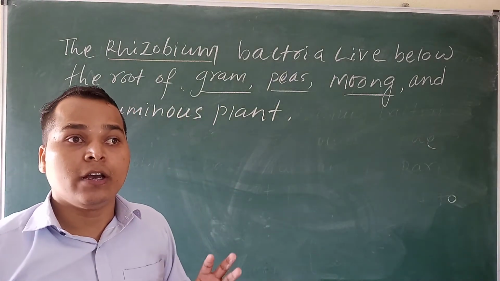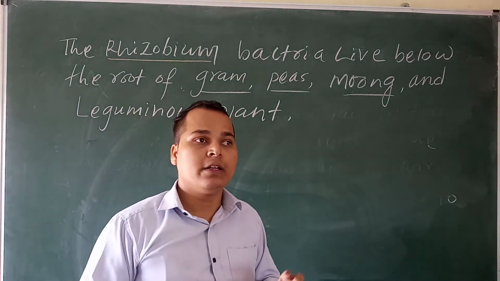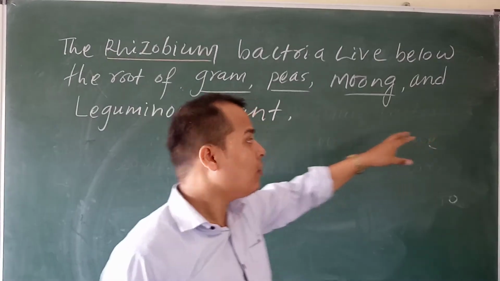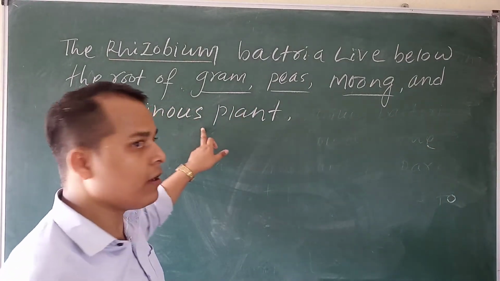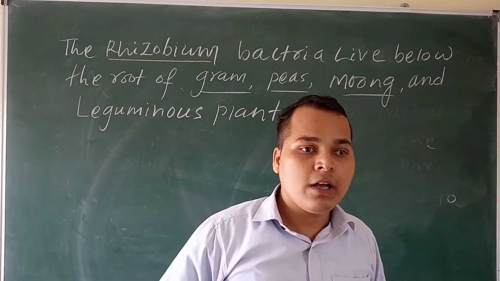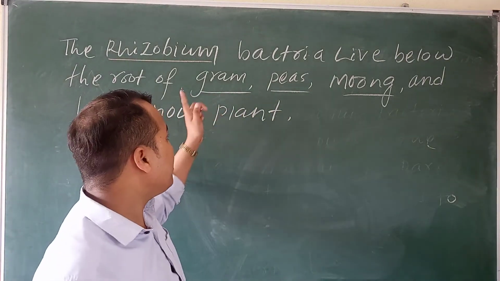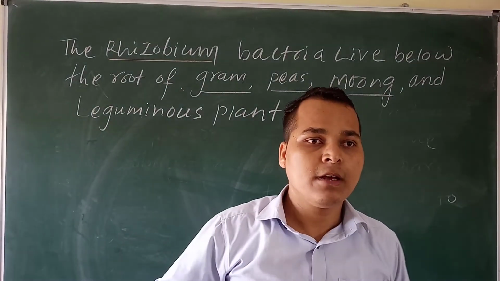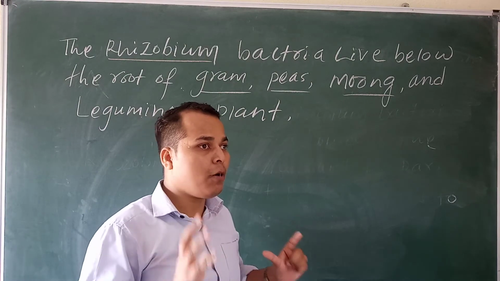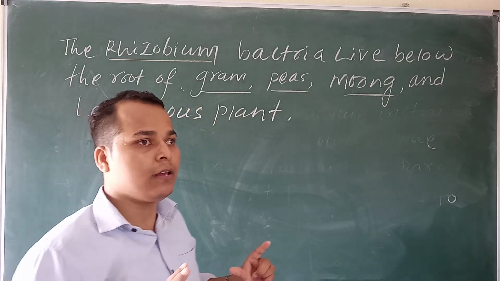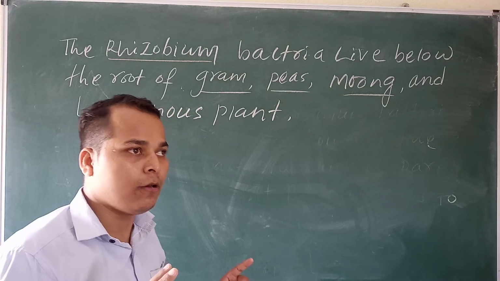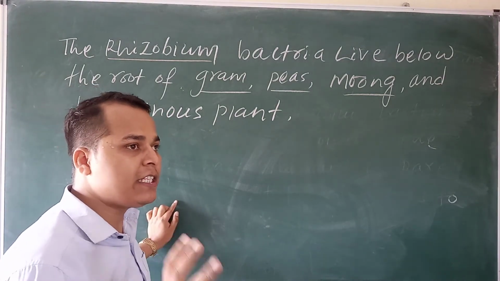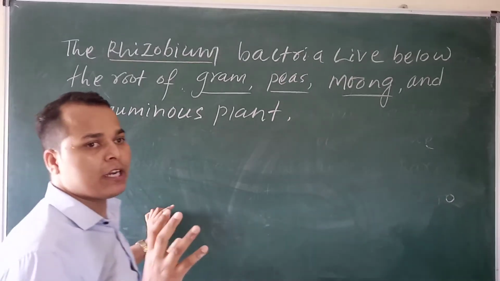That's why in agriculture some farmers plant gram, peas and moong dal, leguminous plants, because below the roots of these plants, rhizobium bacteria are available. These bacteria convert the nitrogen into a soluble form, and nitrogen is the substance which increases the fertility of the soil.